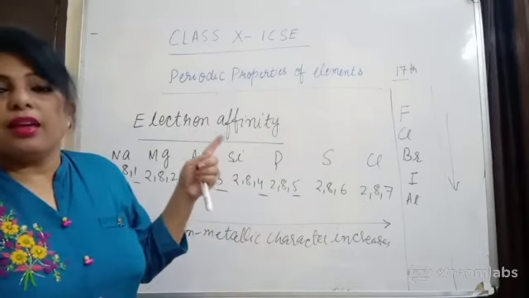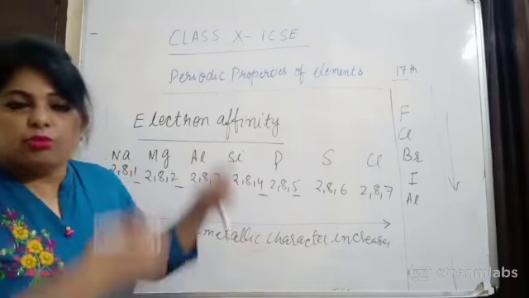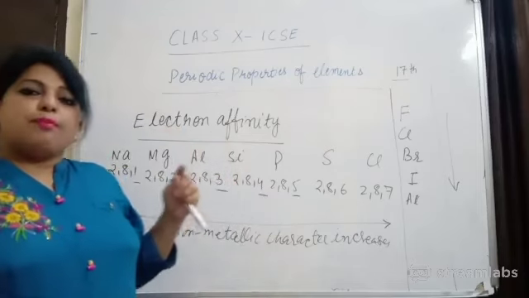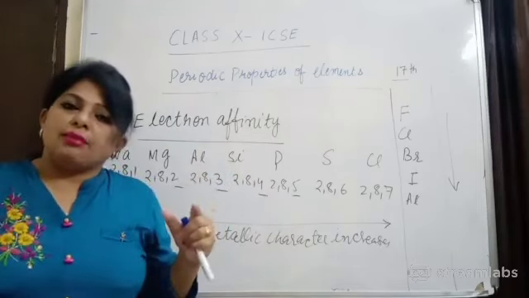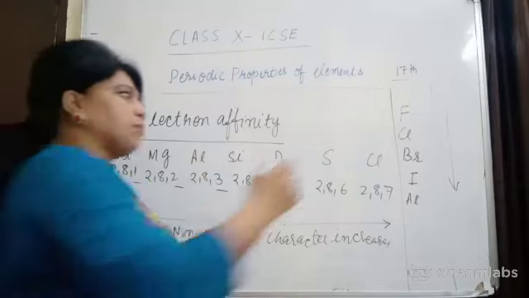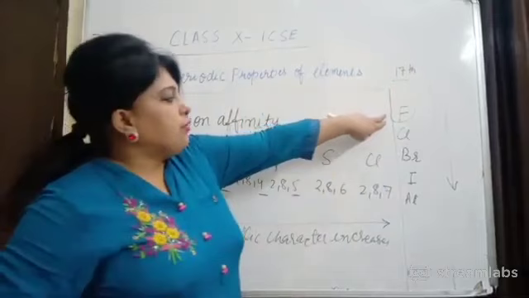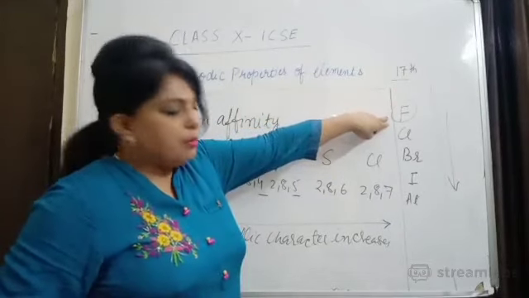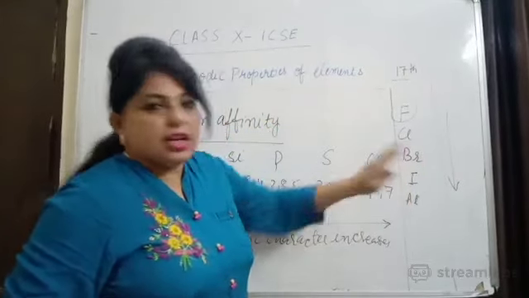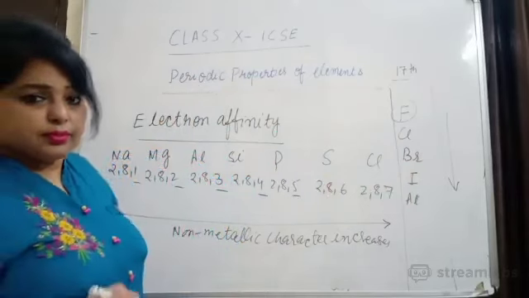So that's why non-metallic character decreases. They will not be able to form negative ions when you move from top to bottom. So what type of element can easily form them? Non-metallic elements present at the top. So we can say fluorine is most non-metallic and astatine or iodine is least non-metallic. Understood?